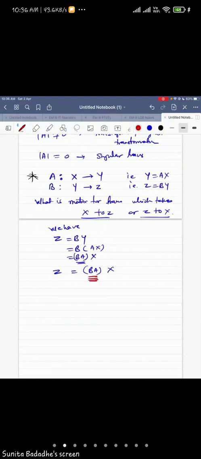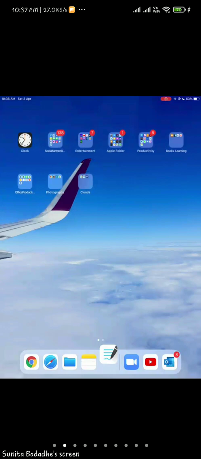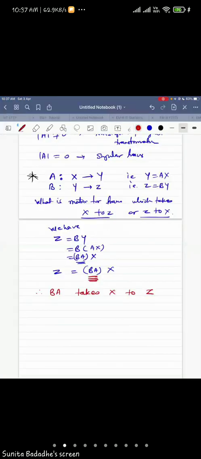So BA takes x to z. This is the transformation which takes x to z.